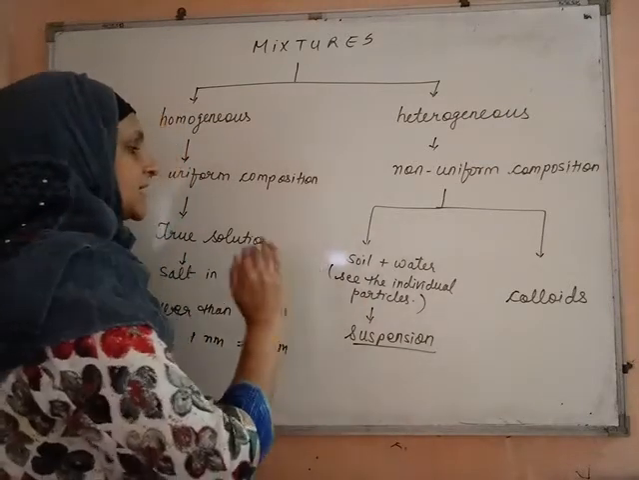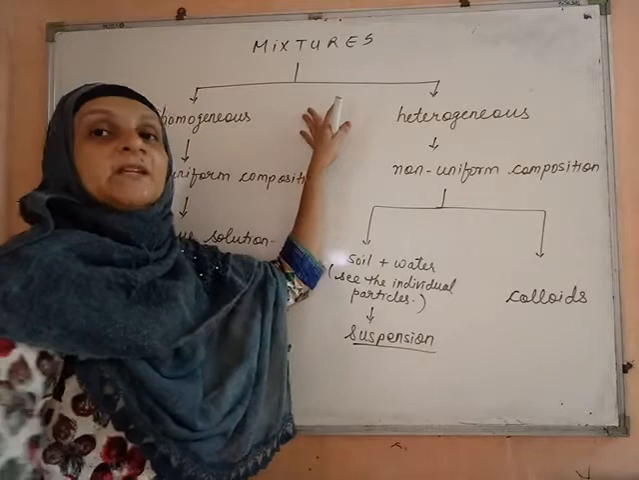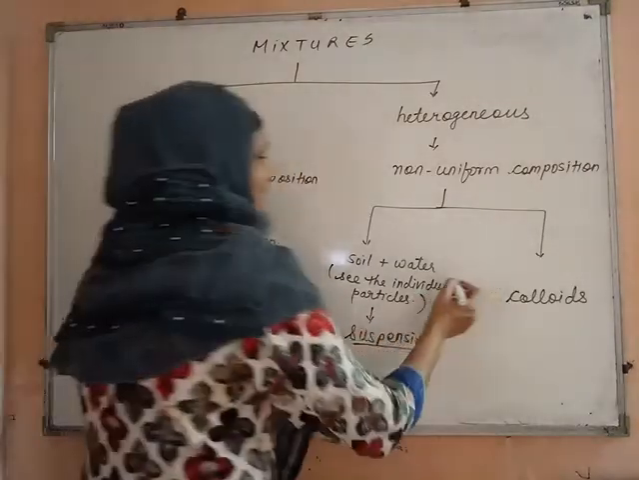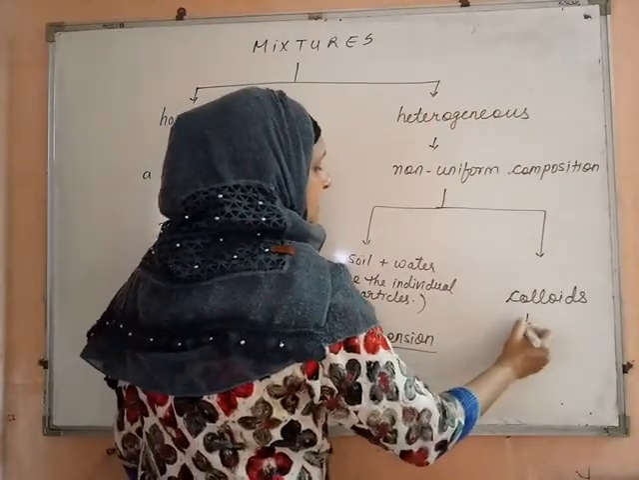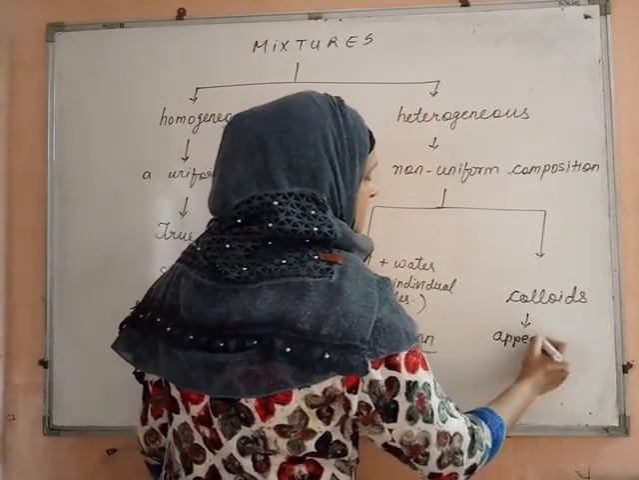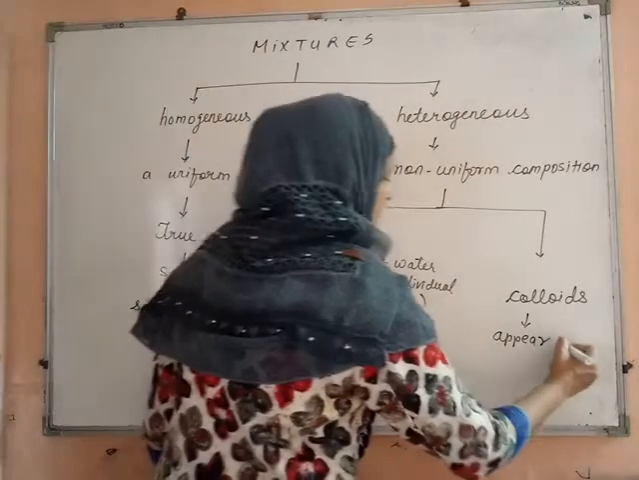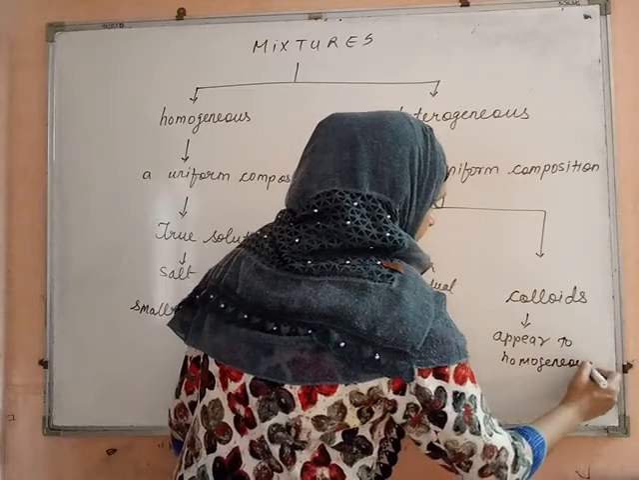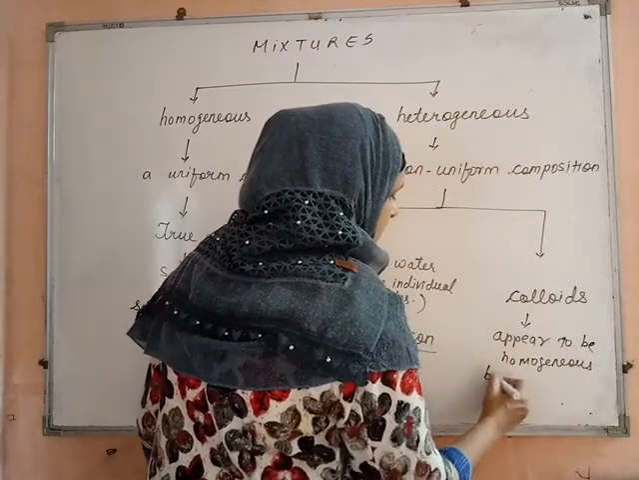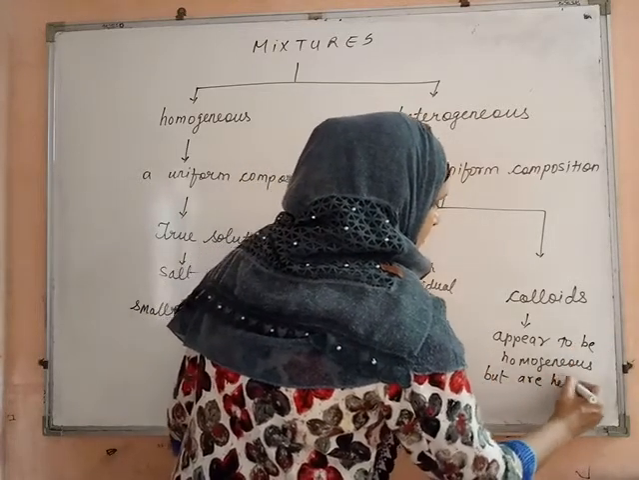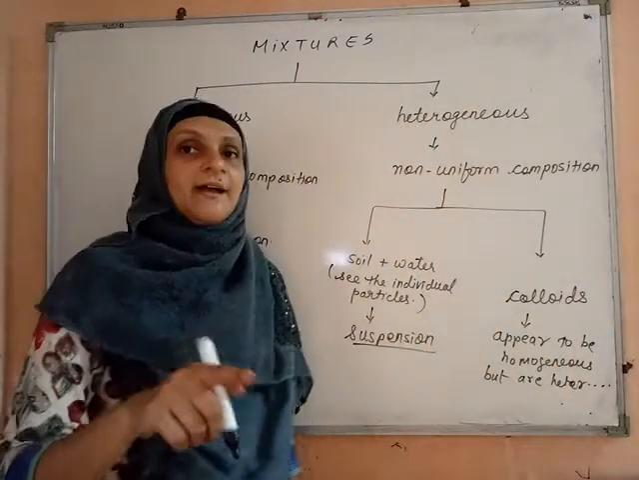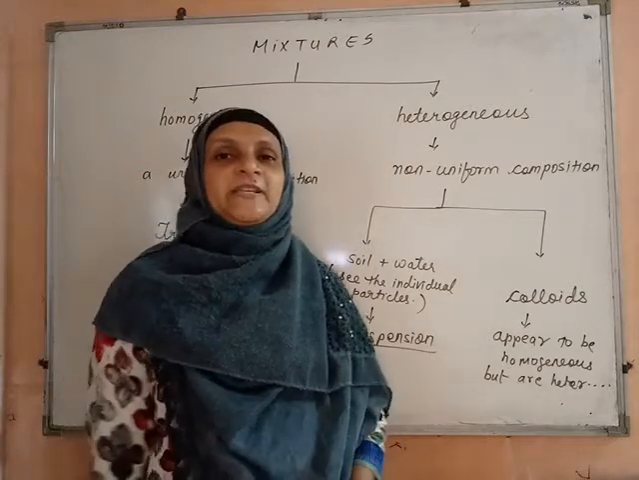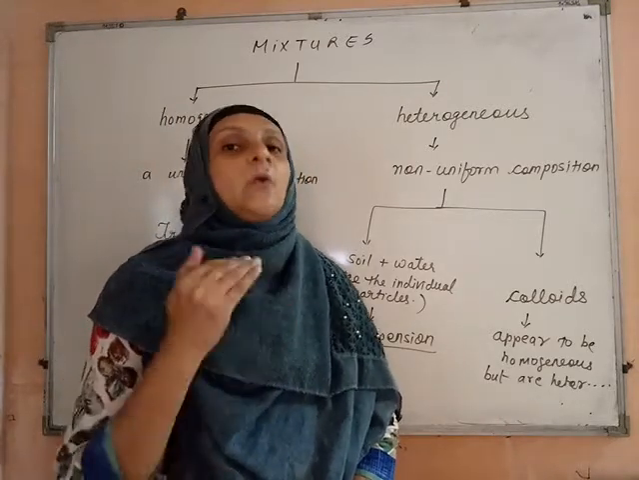So here the basic classification of mixture depends on the size of the particles. Now these are heterogeneous. Colloids, they appear to us to be homogeneous. हमें ऐसा लगता है कि वो homogeneous है. They appear to be homogeneous, but they are heterogeneous only. जो दिखता है वो होता नहीं है. In case of colloids, they just appear to be homogeneous, but they are not actually homogeneous.